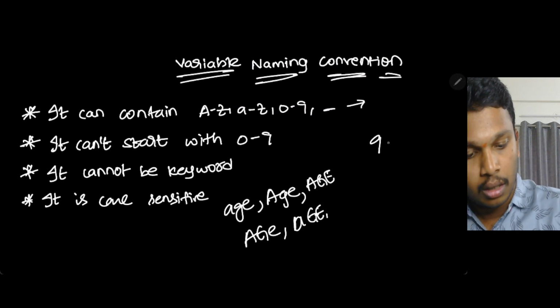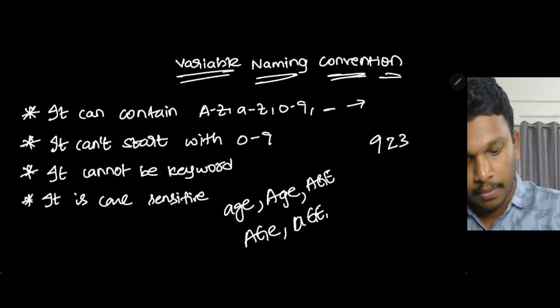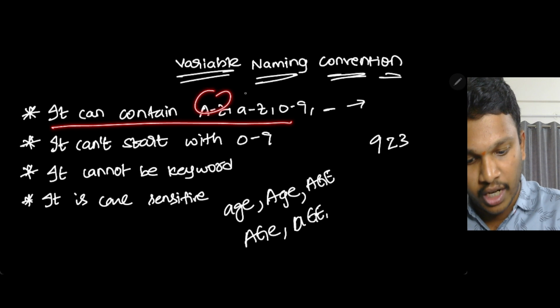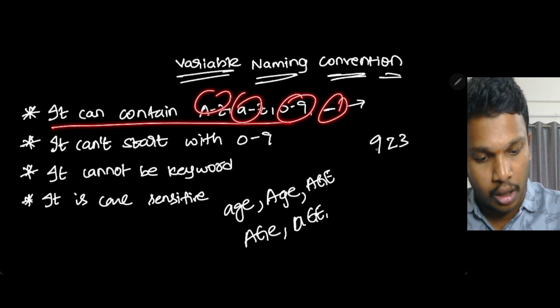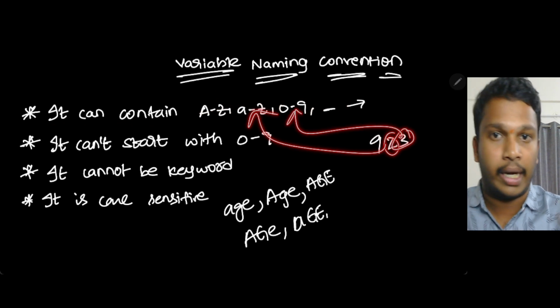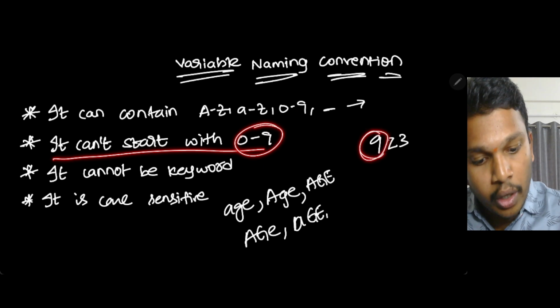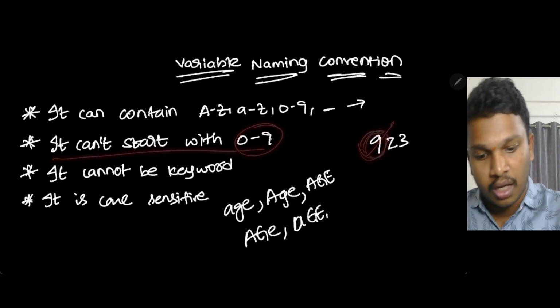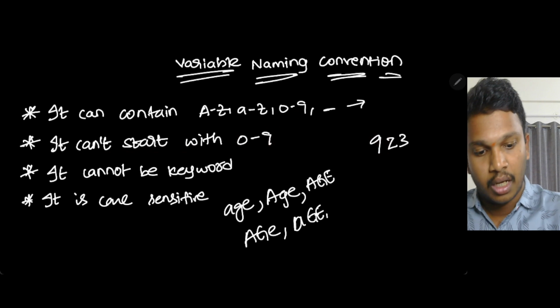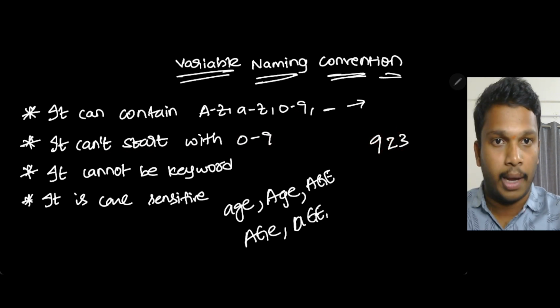Now next, 9z3. It can contain A to Z, 0 to 9 and underscore. 9 is there, Z belongs to the second category, 3 belongs to the 0 to 9 category. All are correct, so no problem. It cannot start with 0 to 9. Oh, it is starting with 9. So this rule is not followed. Hence, this is not a variable. I hope I am clear.